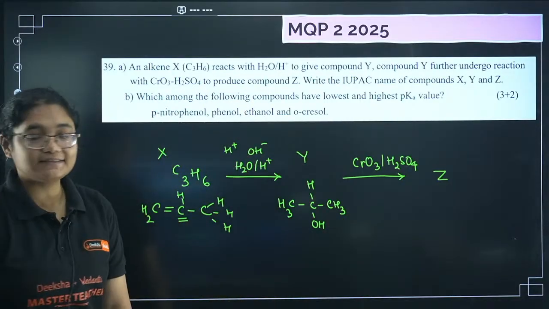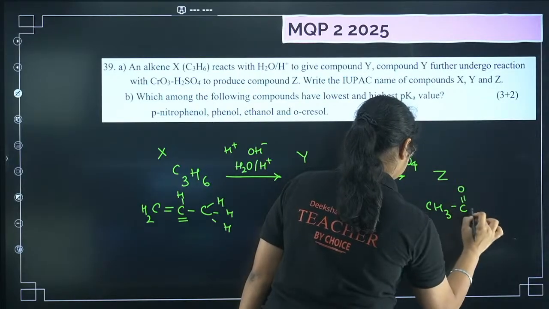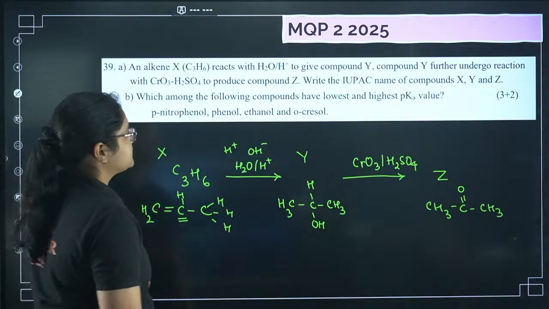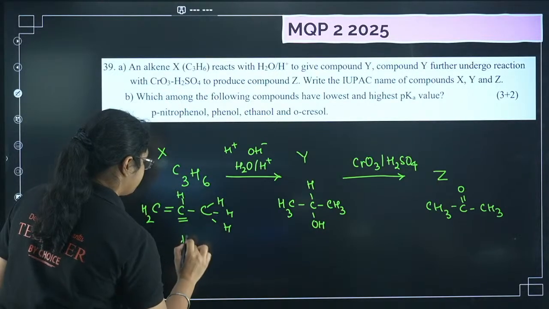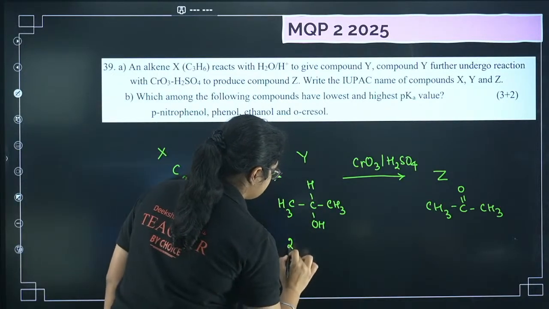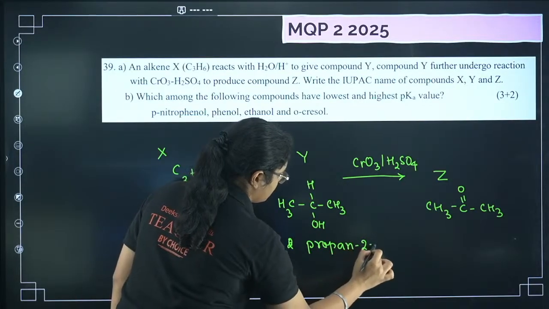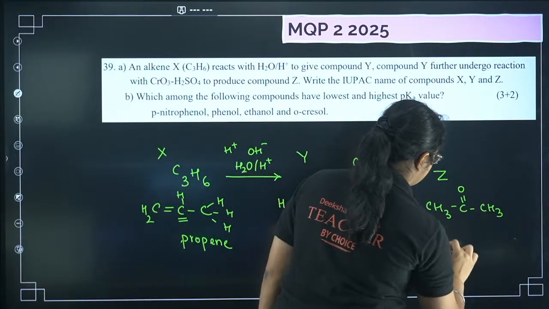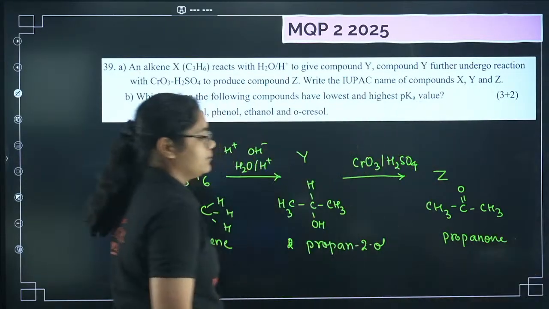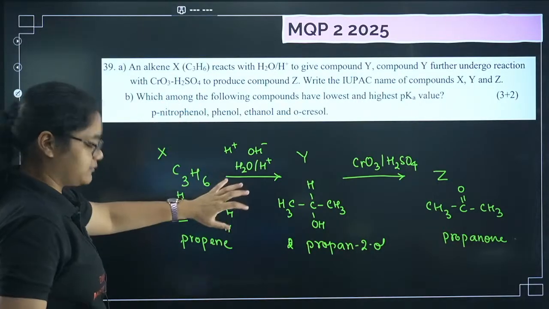Next, when you oxidize it, what will happen? This one will oxidize to give you propanone. So what is the IUPAC name of X? IUPAC name of X is propene. IUPAC name of this one is propan-2-ol. And then you have this one, that is propanone. Clear? So what will be the answer? Next question. So this one is clear to everyone.